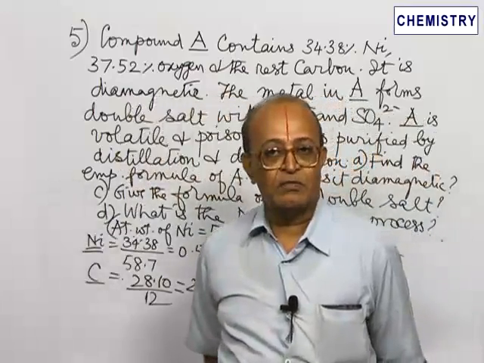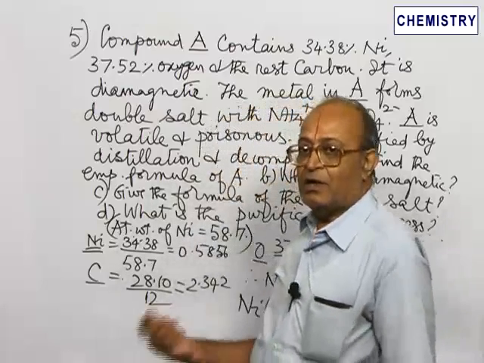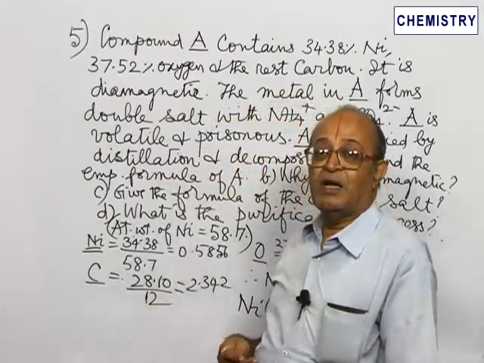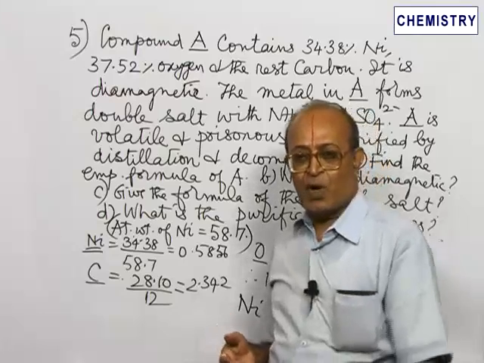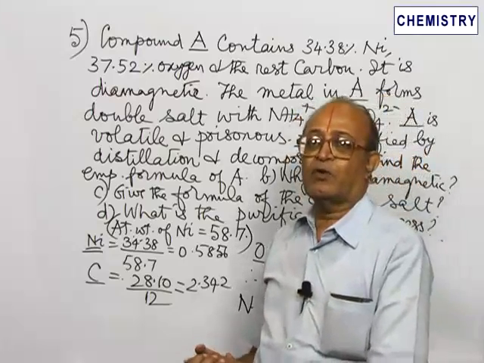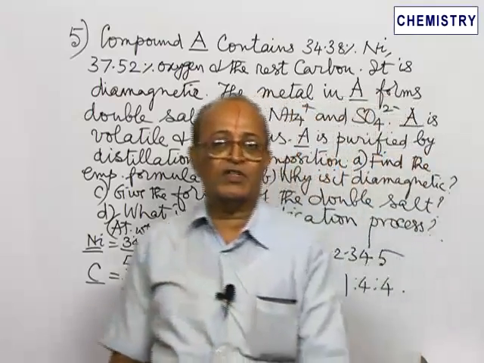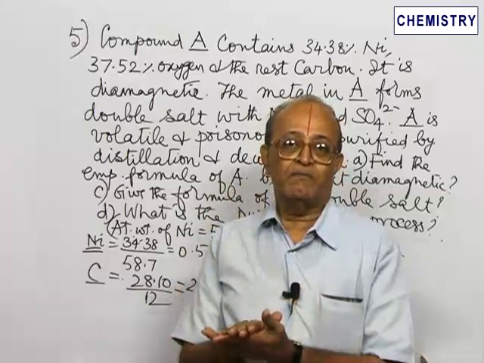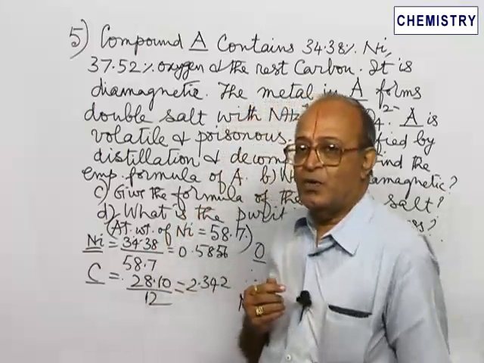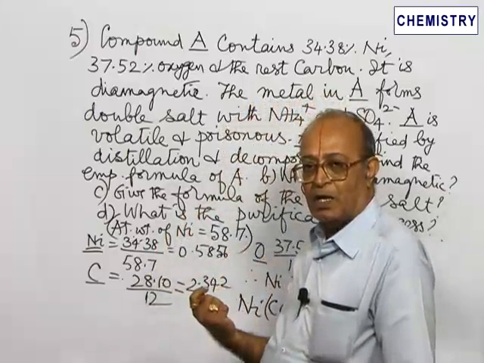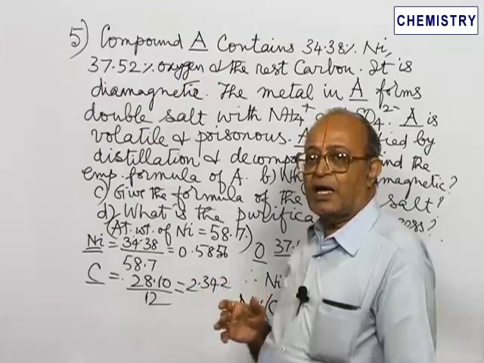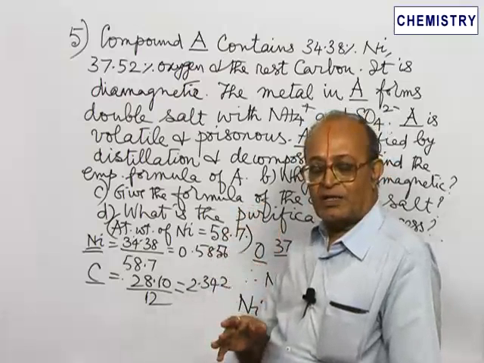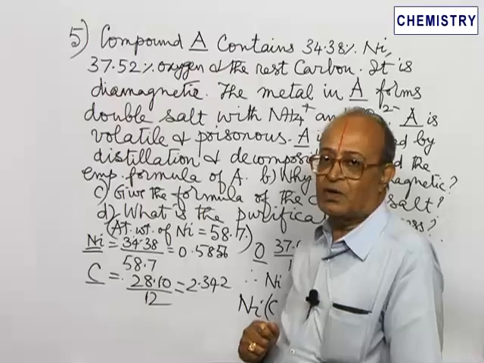And probably you remember organometallic compounds. One of the examples of organometallic compounds is metal carbonyls. What is an organometallic compound? An organometallic compound is one in which there is a metal-carbon bond. Those compounds in which we have a metal-carbon bond are in general known as organometallic compounds, and metal carbonyls are examples of organometallic compounds.